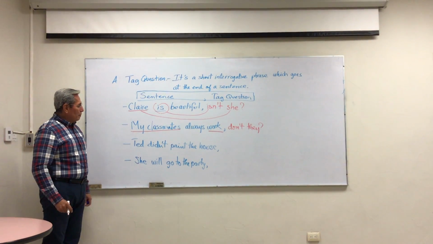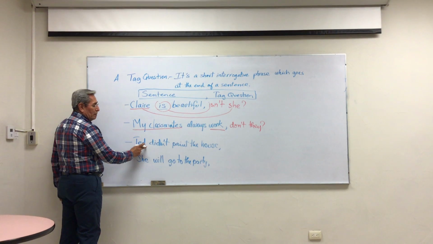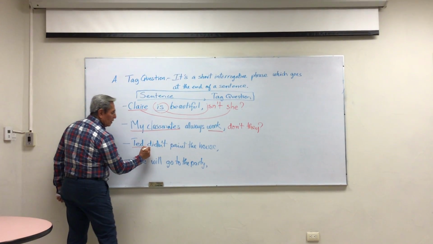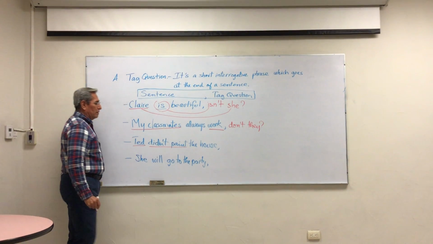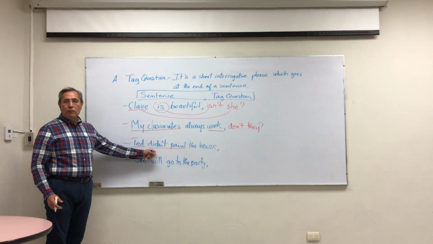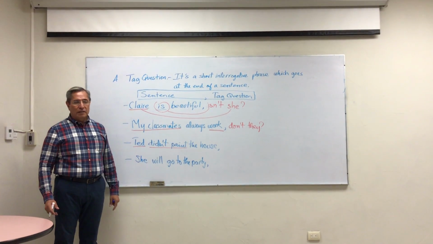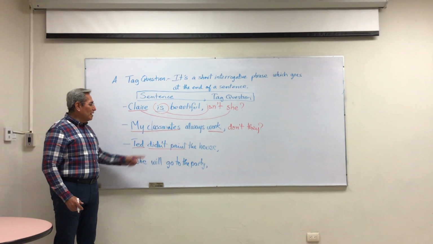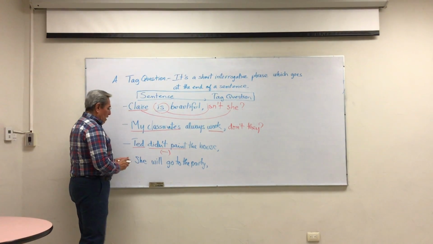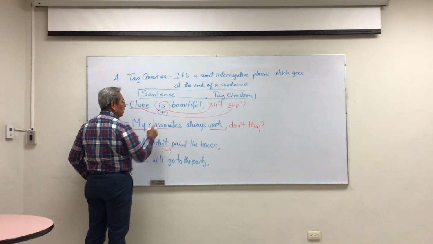In the third example, we have the past tense. Ted didn't paint. This is the subject, and this is the verb. As you see, this is easier because we already have the auxiliary verb we need to use in the tag question, because this time the sentence is negative. In the first sentence, it was positive.